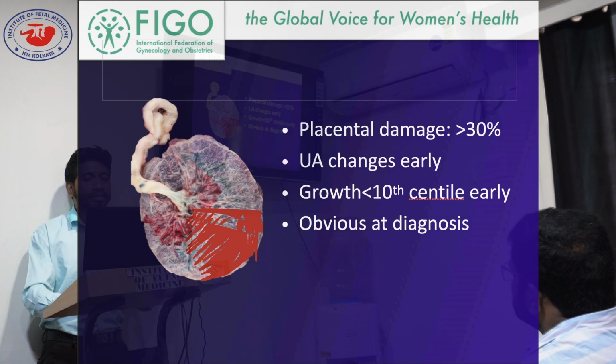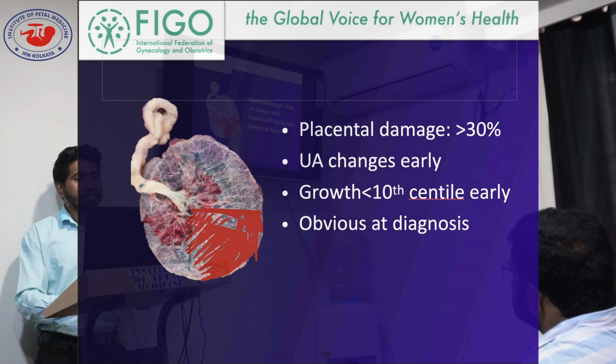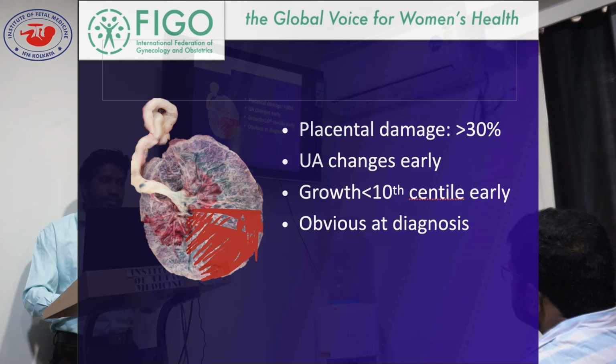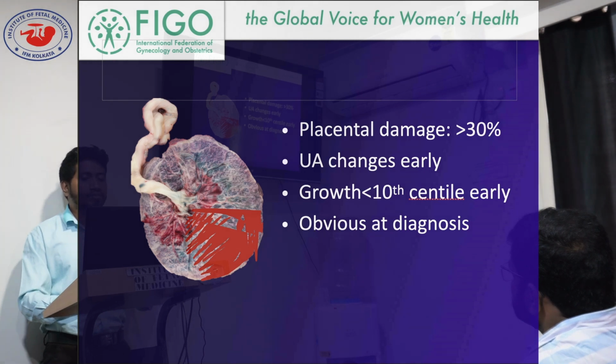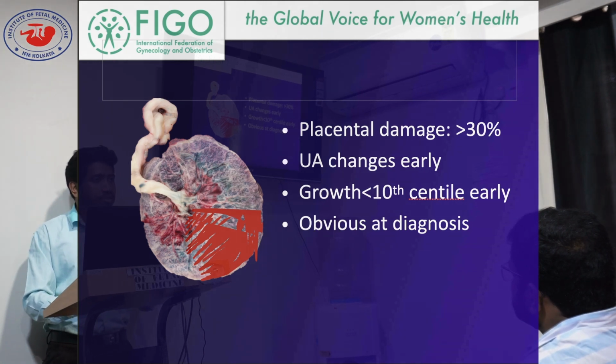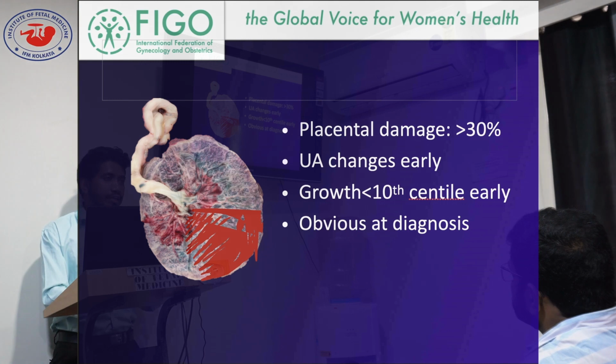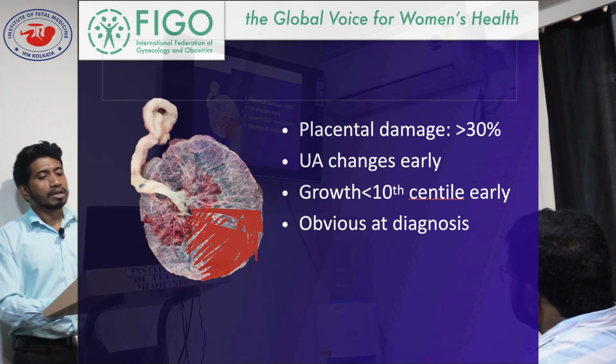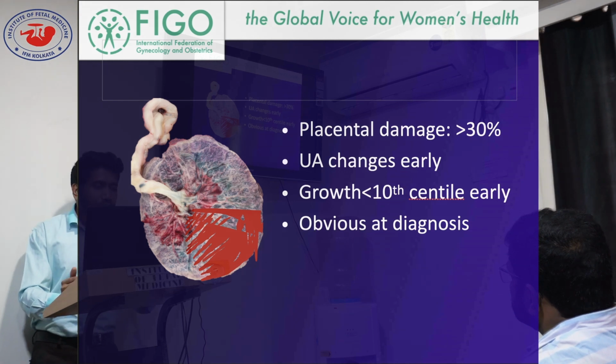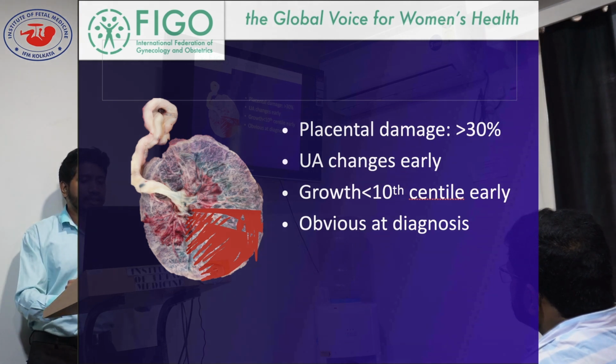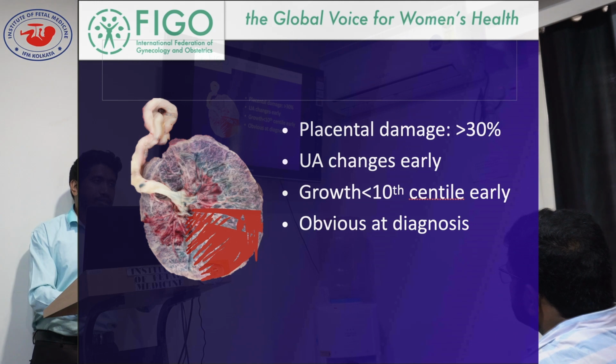So umbilical artery changes are easily found in early onset FGR, where placental damage already occurs, more than 30%, in an earlier phase of gestation. In this case also, the growth velocity, expected fetal height or abdominal circumference less than 10th percentile can be manifested much before.